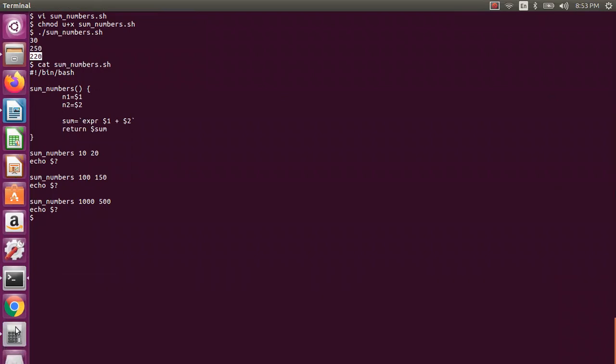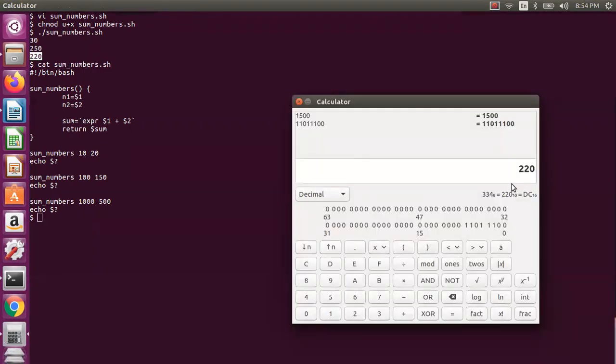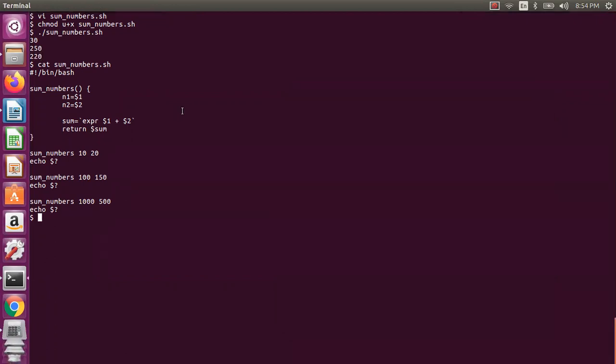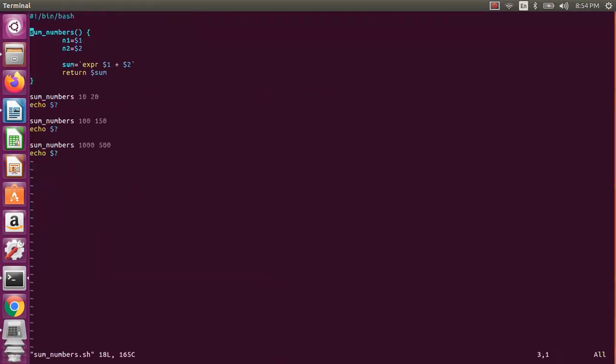Means it is truncating anything more than 8 bits. Only 1 byte it will take, because 1 byte means 8 bits, 0 to 255. So it is only up to 220 it will give. But I want 1500, I cannot truncate this value. Then how will you do that? You can do it in either of two ways. So let us see what the ways are. Let us see the two ways, so I will give total 1, total 2.